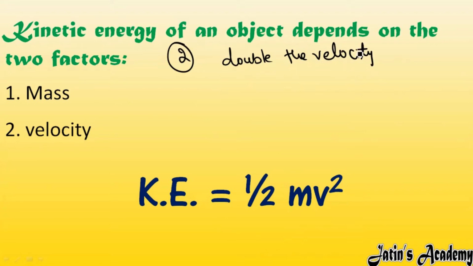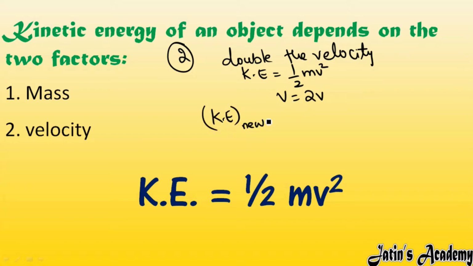Second question is like this. If you double the velocity, then what about the kinetic energy? Firstly, we know kinetic energy is half mv square. But in this question, we have to put v equal to 2v. So the new kinetic energy will be half multiply m multiply 2v square. Instead of simple v, I am going to put 2v. So what will you get? See carefully. Half multiply m multiply 2 square is 4 and v square is v square.